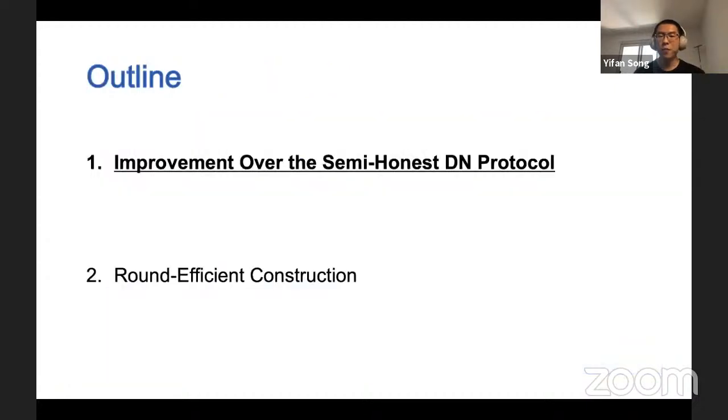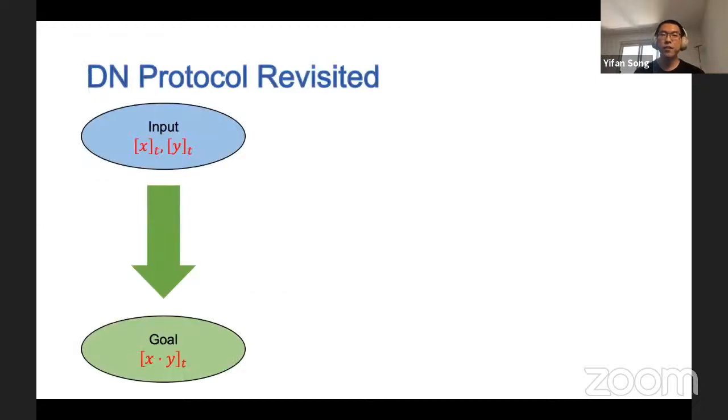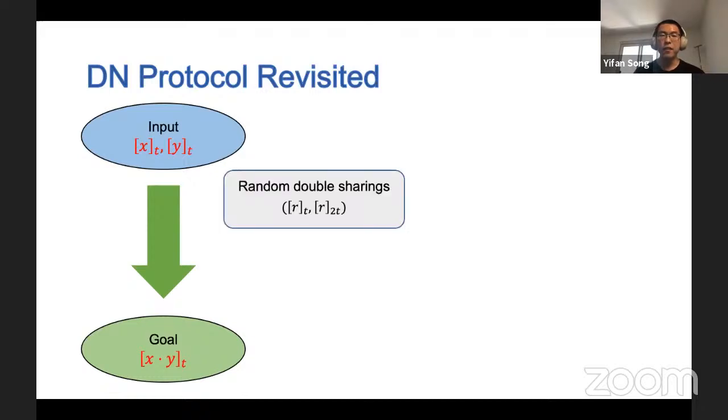We first introduce our construction that improved the concrete efficiency over the semi-honest DN protocol. The core of the DN protocol is its multiplication protocol. Given 2 input sharings, X and Y, the goal is to compute an output sharing of the secret X times Y. The DN multiplication protocol starts with a pair of random sharings of the same random value. We refer to these 2 sharings as double sharings. And the whole computation is led by a single party.